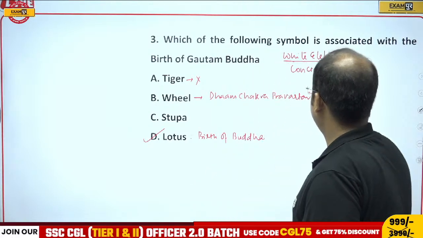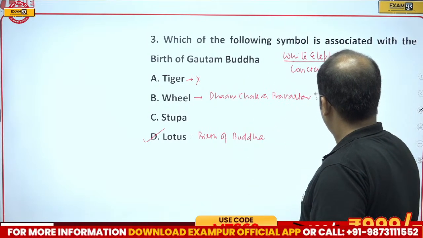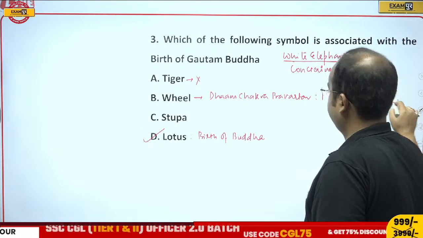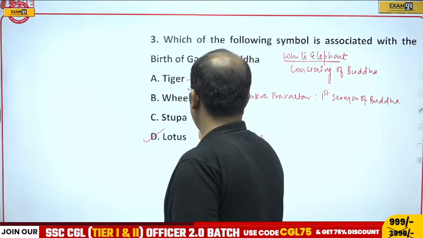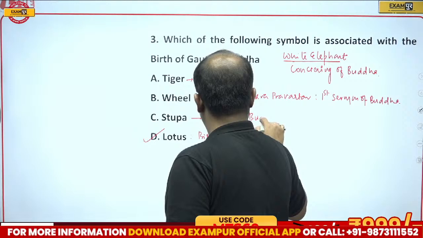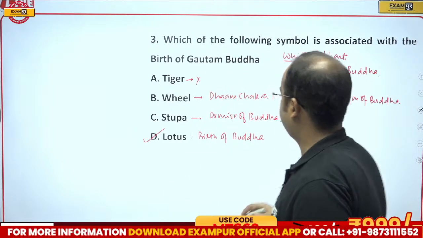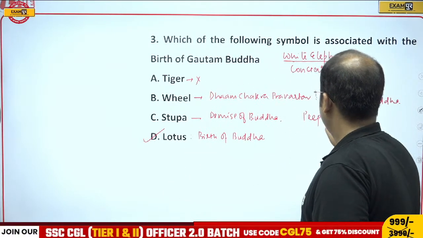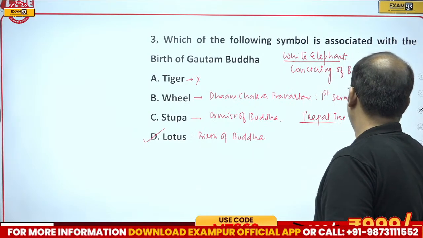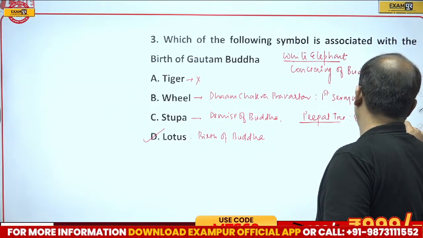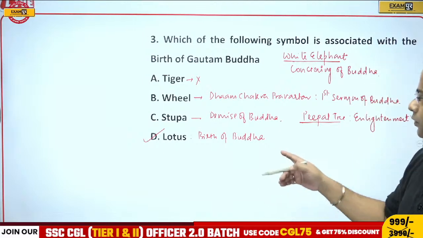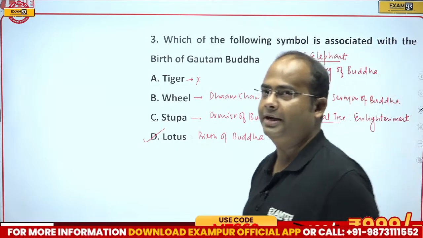That is the first sermon of Buddha. Then stupa, that symbolizes the death or demise of Buddha. And peepal tree symbolizes the enlightenment. Therefore, correct answer will be option D, that is lotus.